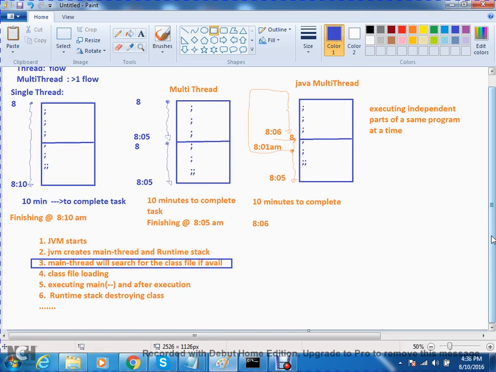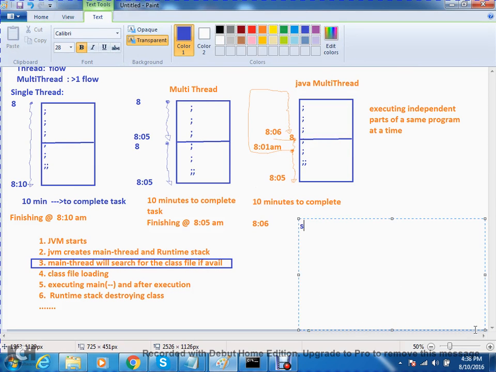How to create that one more thread? By default, one thread is there. If I create one more thread, that is multi-threading. How to create that one, we will do. We have to understand one method related to the thread class. Within the thread class, you have one method called the start method.